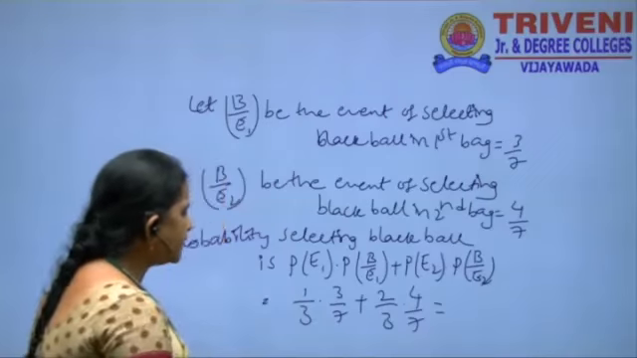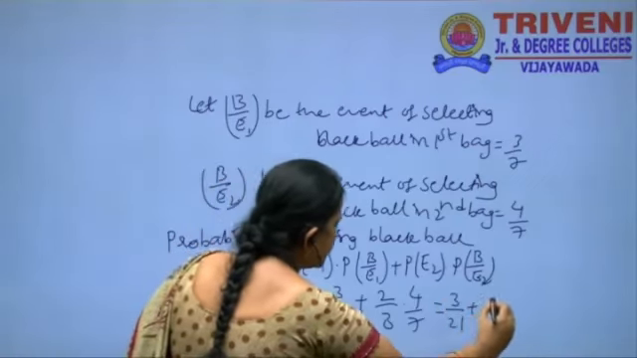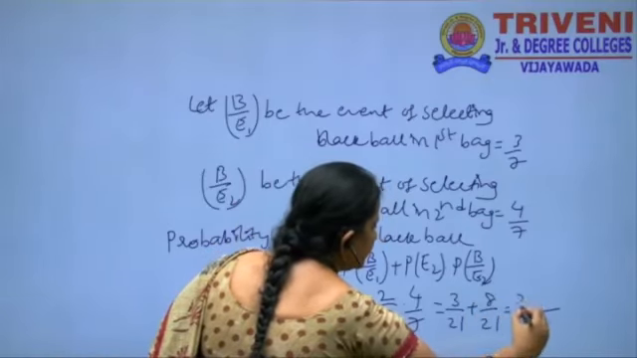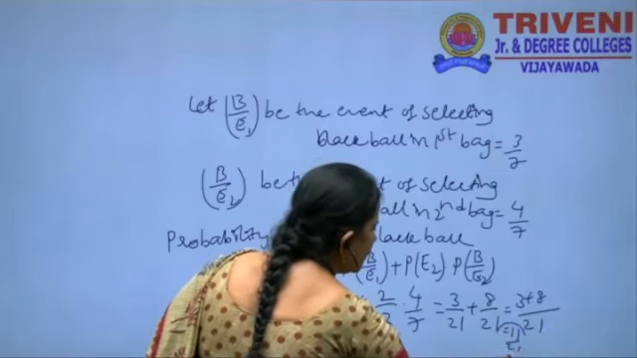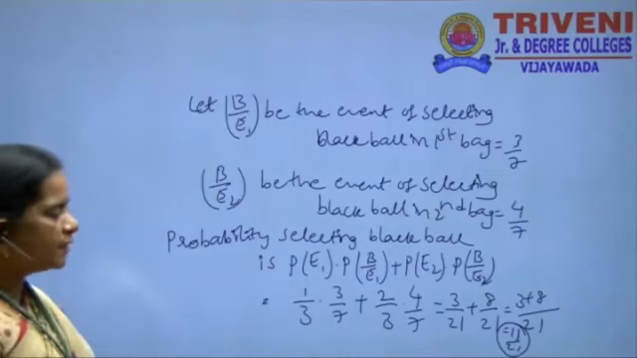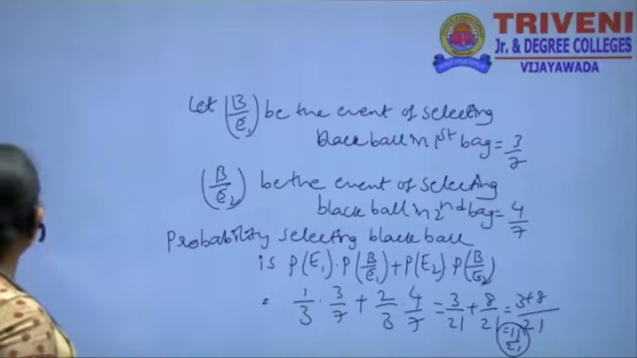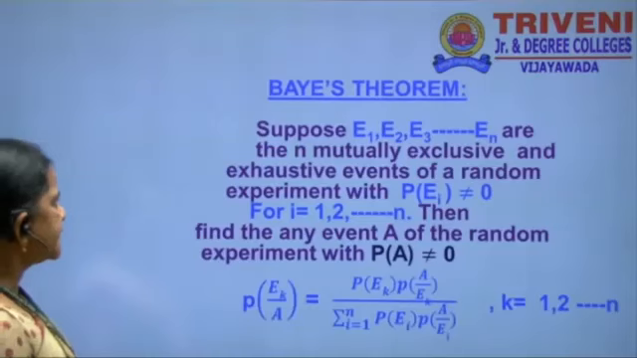Here the denominators are equal. That is 3 by 21 plus 8 by 21. 3 plus 8, that is equal to 11 by 21. The probability of selecting a black ball from the two bags is 11 by 21. And then this is the problems on multiplication theorem.